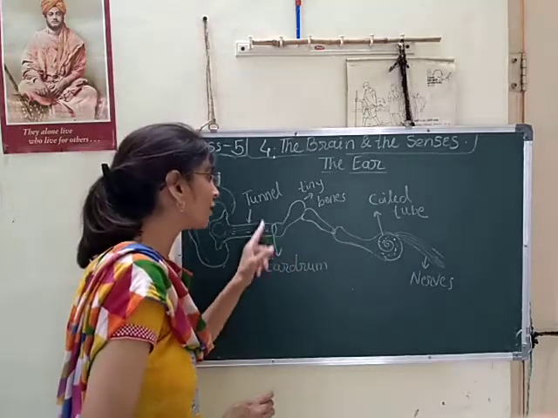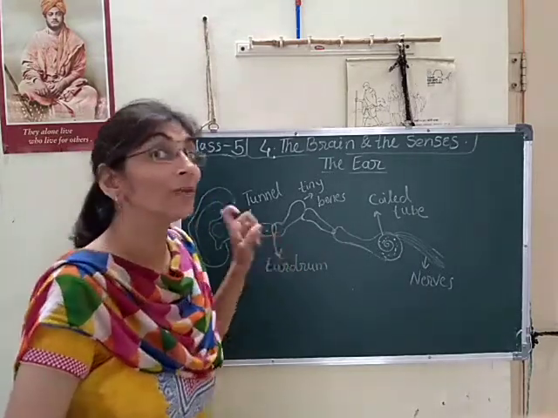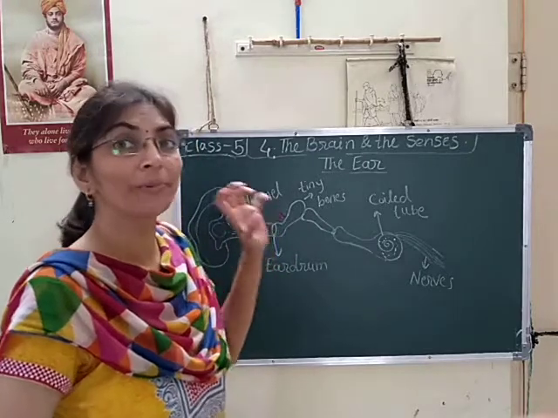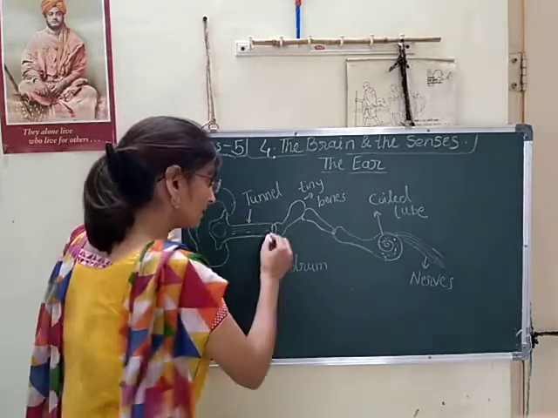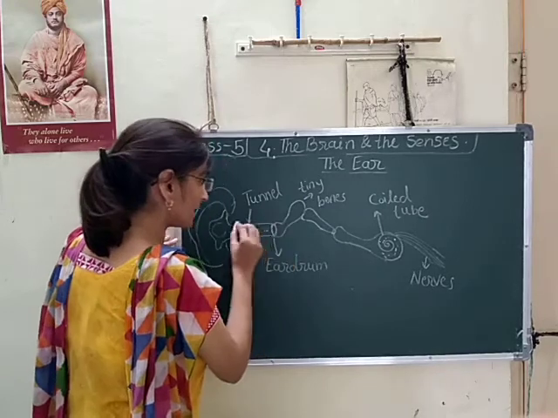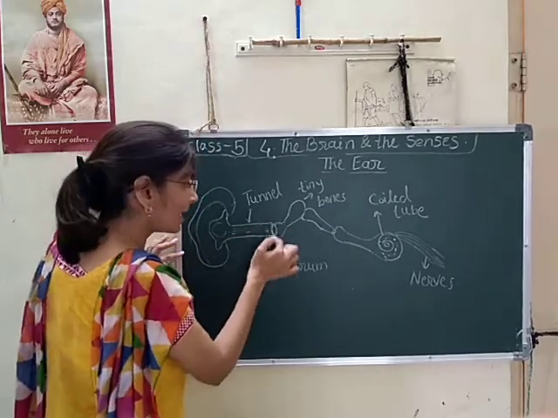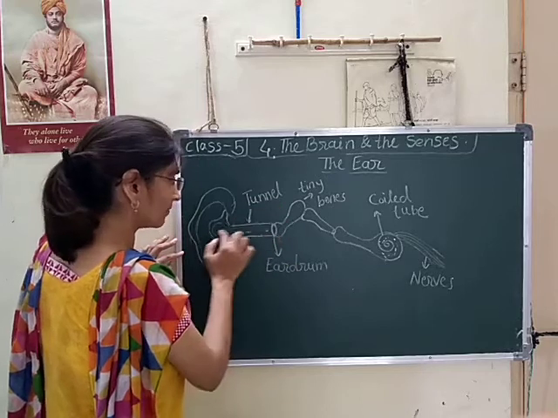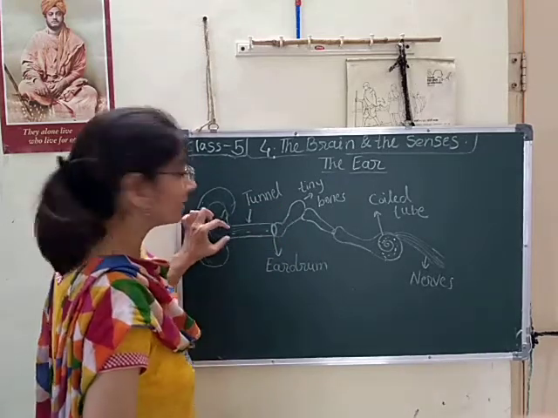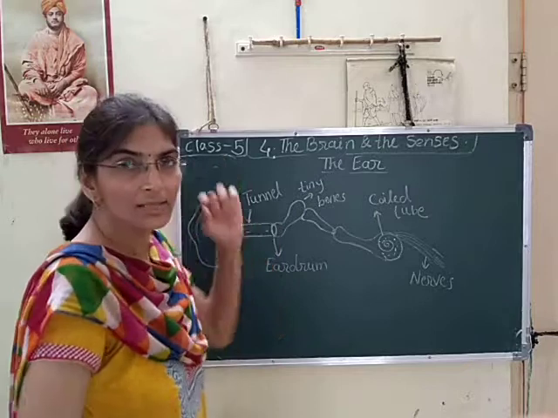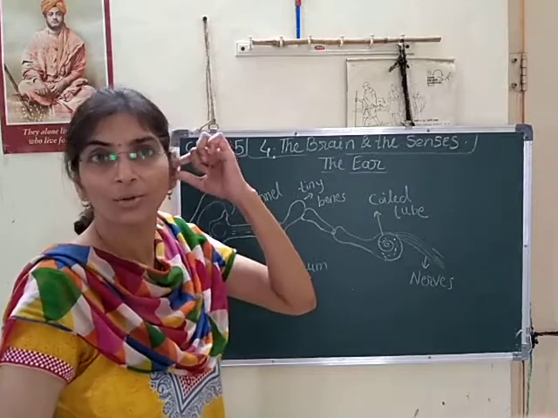At the end of that tunnel one flap of tissue is present. Here the tunnel ends. This is the tunnel of the ear, connected to the ear hole.